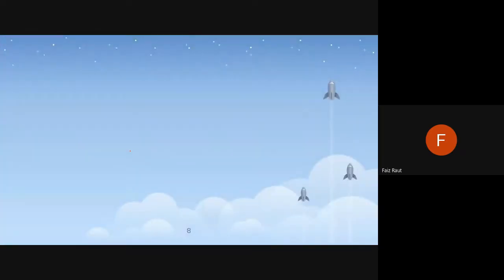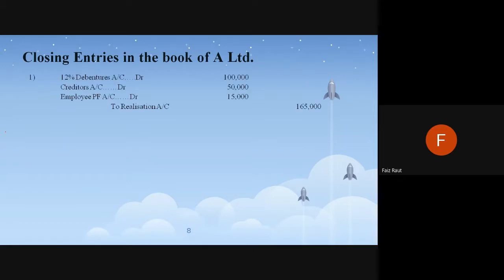Okay. So next, it was asked in the question about closing entries. So closing entries will be for the target company. My technique is, we'll start with the liability side of the realization account, the credit side of the realization account. From this, we have 12% debentures, creditors, and employee PF. This was the liability to realization account. Okay, this much.